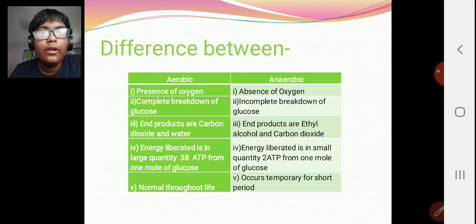Now, aerobic respiration in a normal body is throughout life. But anaerobic respiration is temporary, for a short period, for a normal body, and for some special organisms it is continuous.